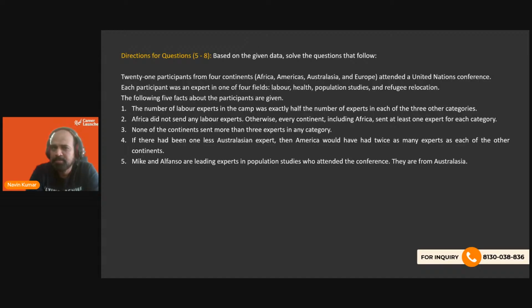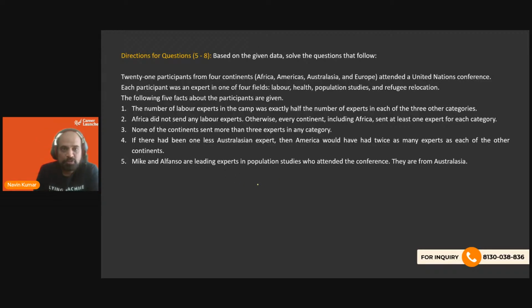Africa did not send any labor experts. Otherwise, every continent, including Africa, sent at least 1 expert for each category. None of the continents sent more than 3 experts in any category. If there had been 1 less Australasian expert, then America would have had twice as many experts as each of the other continents. Mike and Alfonso are leading experts in population studies who attended the conference. They are from Australasia.